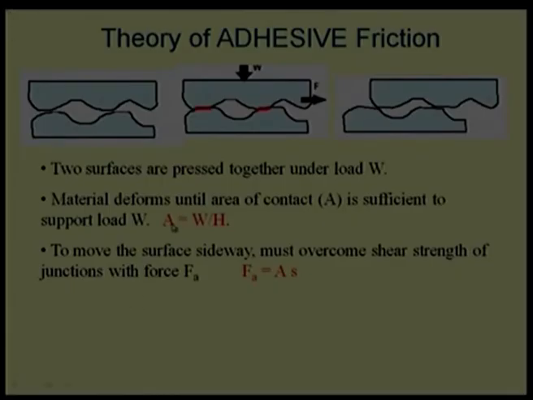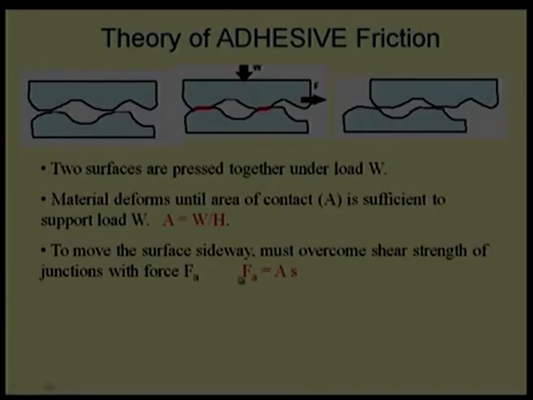So, the area of contact, which is the real area of contact, can be figured out by using this relation, W divided by H, and this area needs to be sheared, whatever junction was made needs to be sheared. To shear this we need to apply some force in the tangential direction, and I can represent this as F. F can be given as the real area of contact where this kind of bonds are made, multiplied by the shear strength of the junction, S. It may be variable, may be constant, we can take a mean value of that.